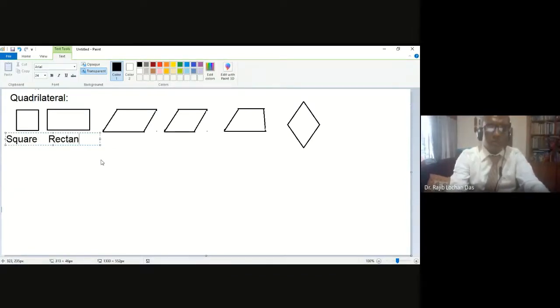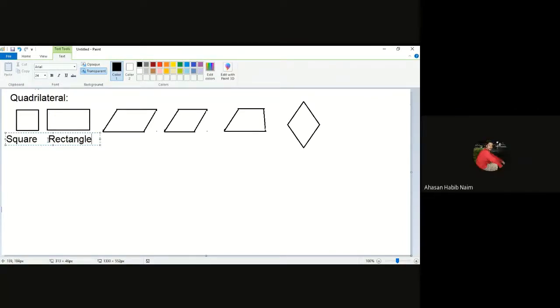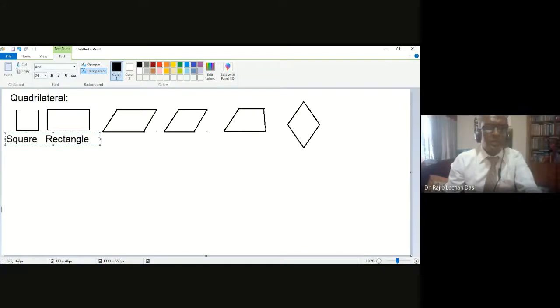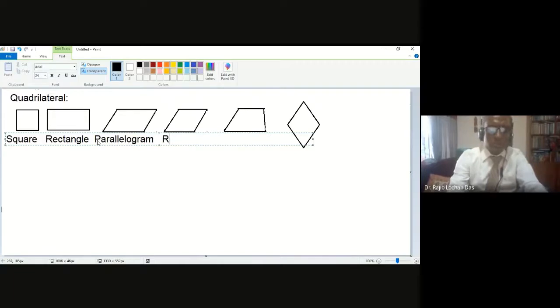So I'm writing the names here: rectangle, the second one, and then third one as parallelogram, and the fourth one is rhombus.